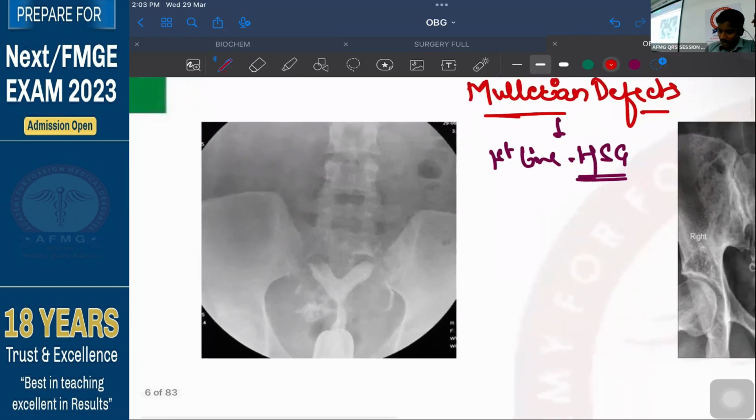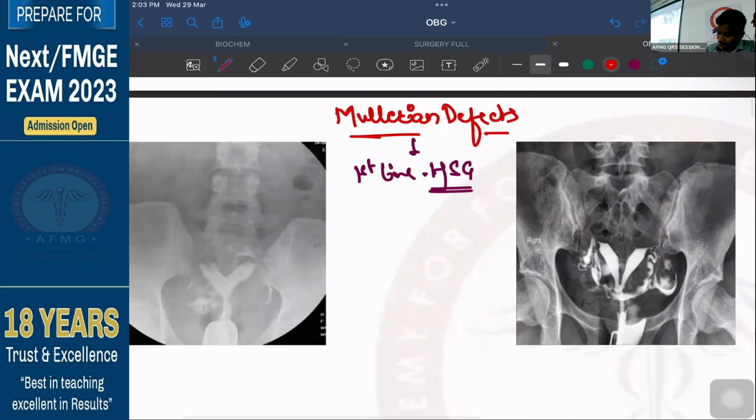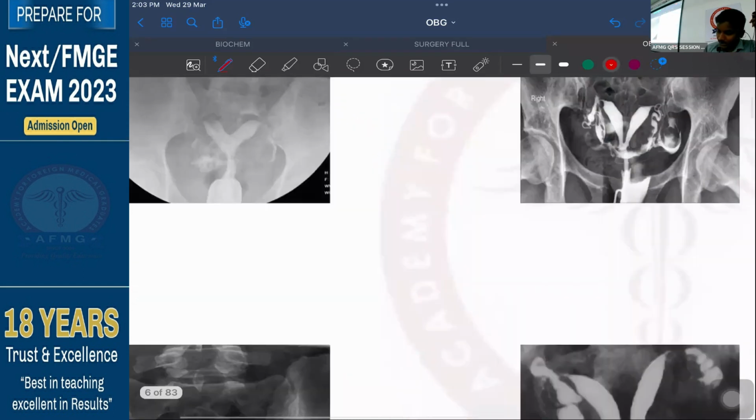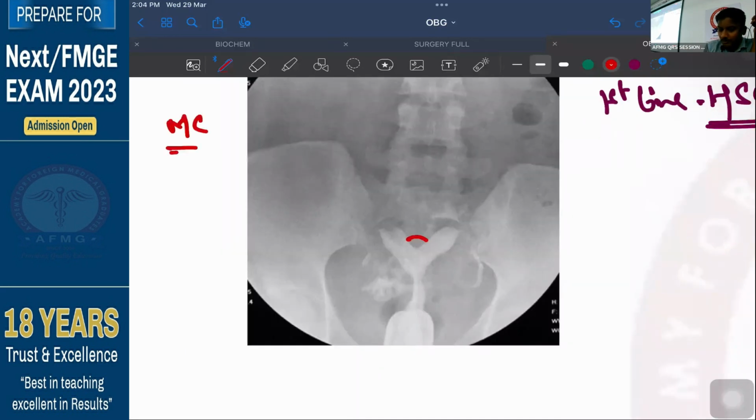Both of these would be quite similar for you. Yeah, यहाँ पे in this you can see, you need to see. This is the most common Mullerian defect. What is the most common Mullerian defect? It is the septate uterus. So the most common Mullerian defect is known as the septate uterus.